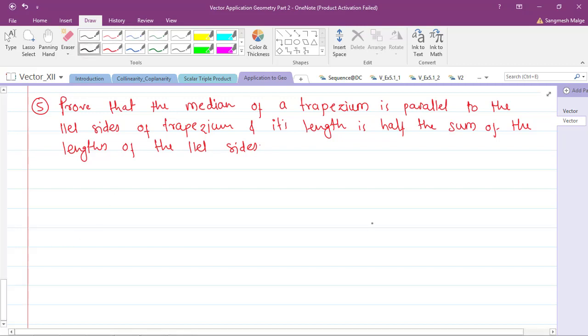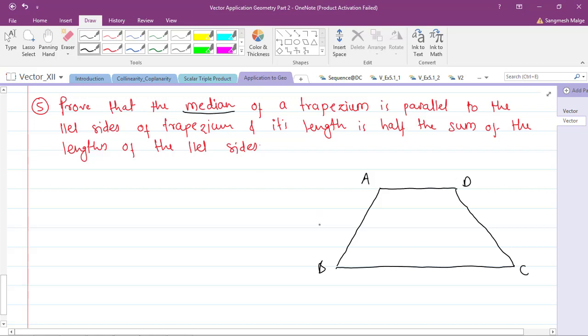We'll understand with the help of a figure. Figures are very important to understand the concepts. We have this trapezium here; let's name it A, B, C and D. It says prove that the median, so let's first draw the median. This is the midpoint of AB and this is the midpoint of CD, so this is the median.